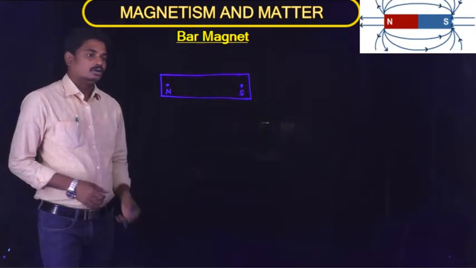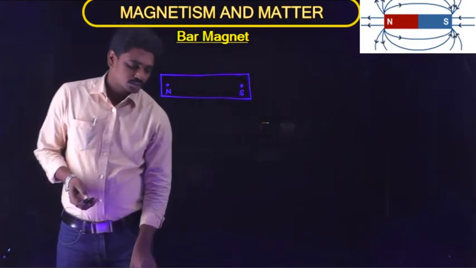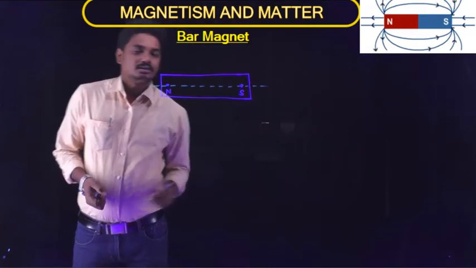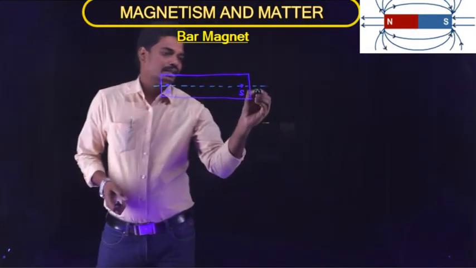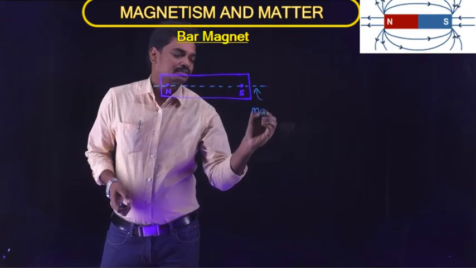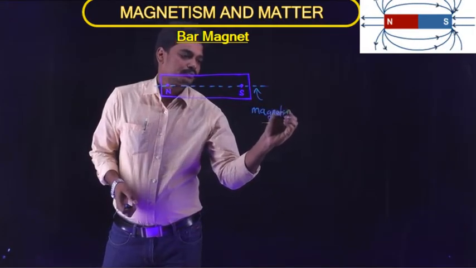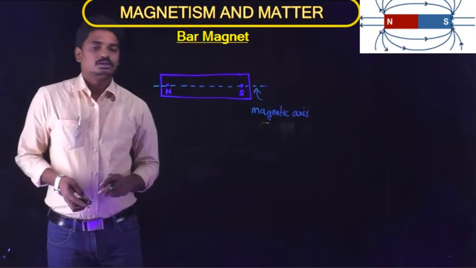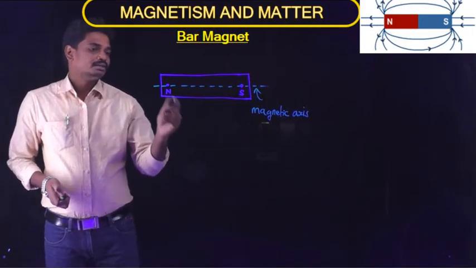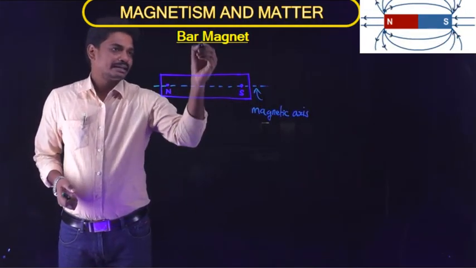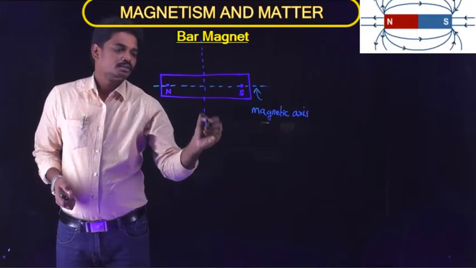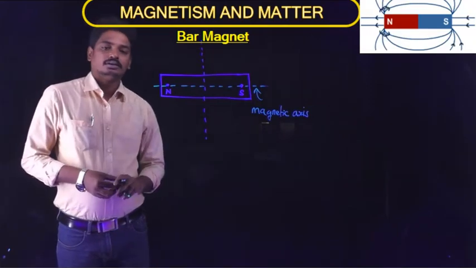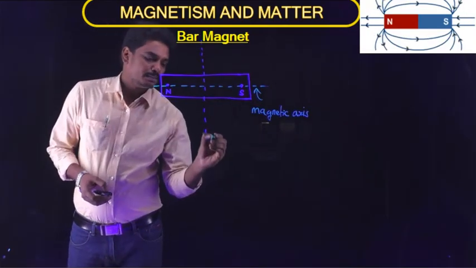The line joining the two poles of the magnet is called the magnetic axis. The line perpendicular to this magnetic axis and passing through the midpoint of this bar magnet, we call the magnetic meridian.